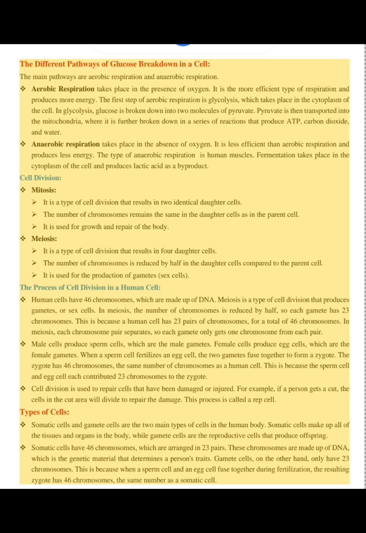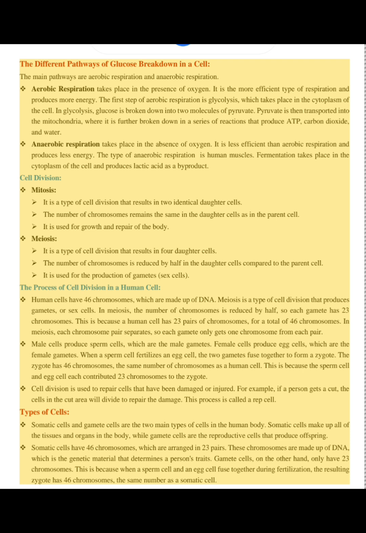Human cells have 46 chromosomes, which are made up of DNA. Meiosis is a type of cell division that produces gametes, or sex cells. In meiosis, the number of chromosomes is reduced by half, so each gamete has 23 chromosomes. This is because a human cell has 23 pairs of chromosomes, for a total of 46 chromosomes. In meiosis, each chromosome pair separates, so each gamete only gets one chromosome from each pair.